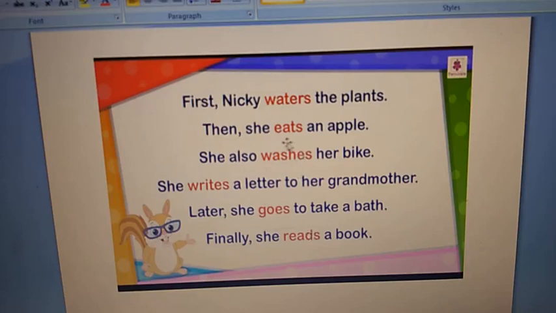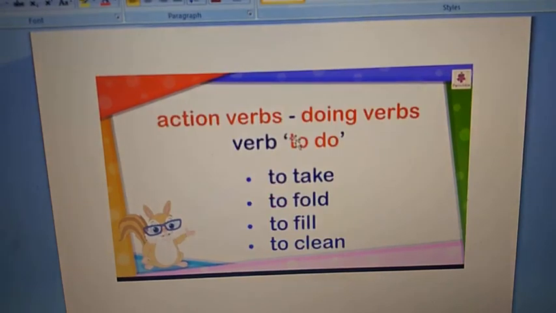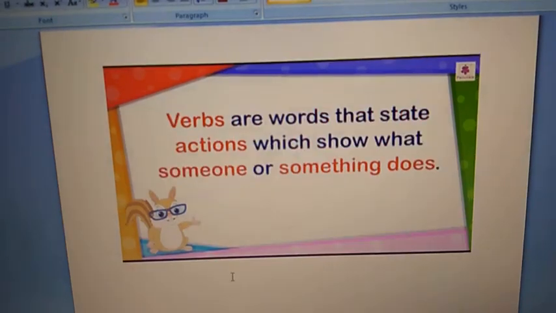So, all these action verbs are also called doing verbs. They come from the verb to do. Verb to do means to take, to fold, to fill, to clean. Verbs are words that state actions, which show what someone or something does.